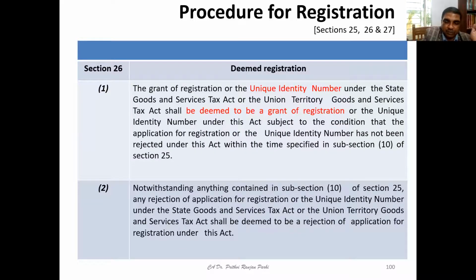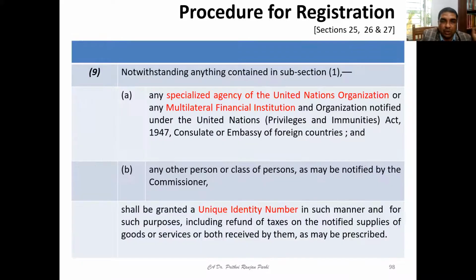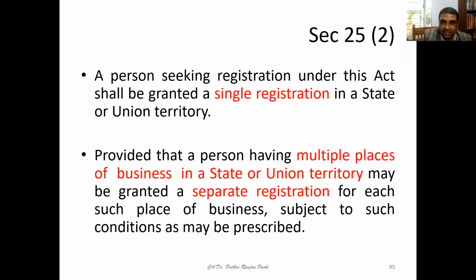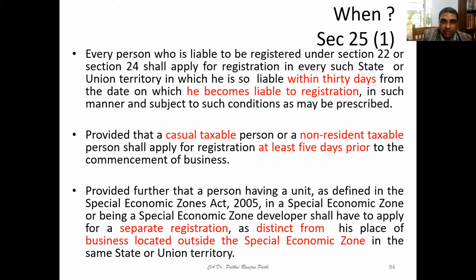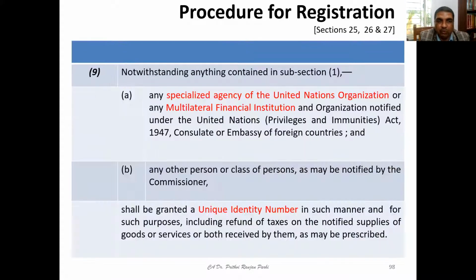Okay, so these were the provisions of Section 25. There are 12 subsections, and we have gone through all these points. I think you now have a fair idea of when to apply for registration once you know that you are liable for registration. Any query you have?